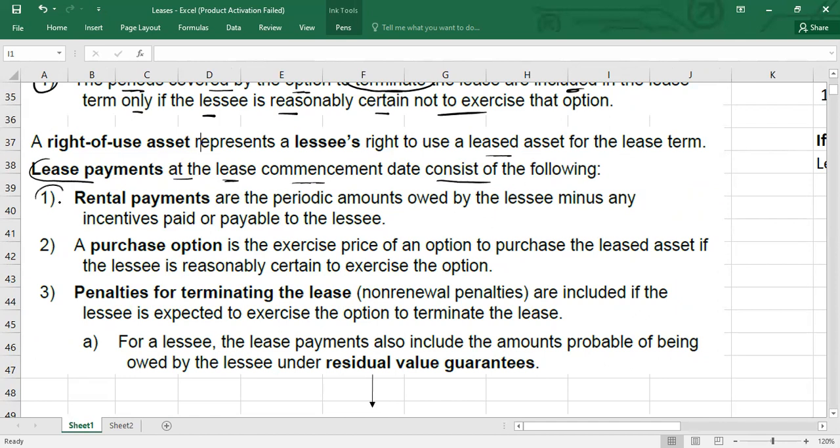It could include, number one, rental payments. Rental payments are simply the periodic installments or rentals owed by the lessee. These rental payments might be reduced; you can subtract from the rental payments any incentives paid or payable to the lessee.